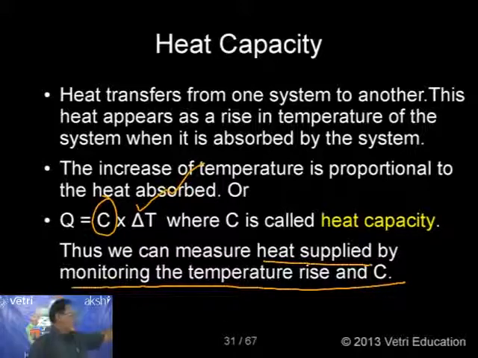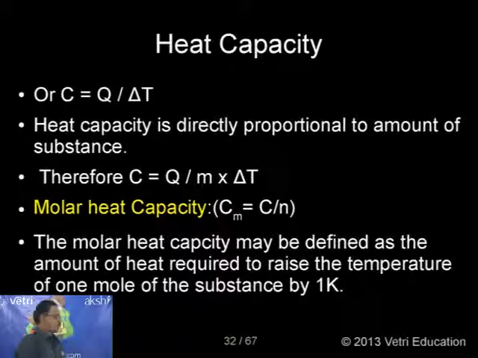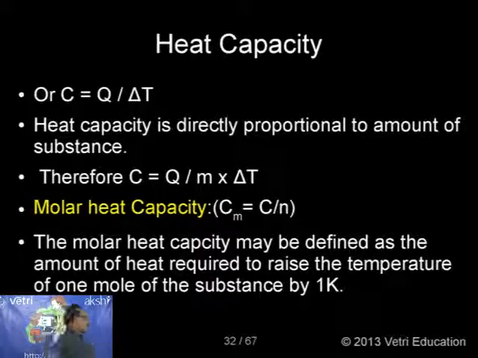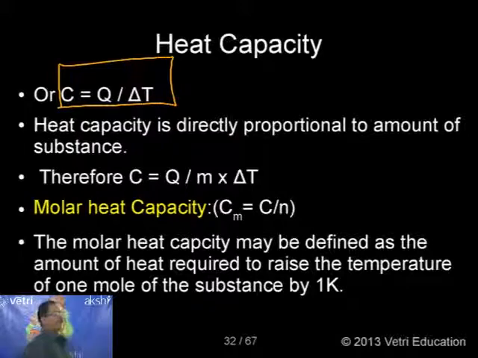This is the most important thing. So if you know the heat supplied and you know the delta T, the rise in temperature, we can calculate C. This is very interesting information regarding heat capacity. I will give some more information under heat capacity. But I have already found out, so I am now writing C equal to Q by delta T, because we know Q equal to C into delta T, and from that equation I am getting this equation.